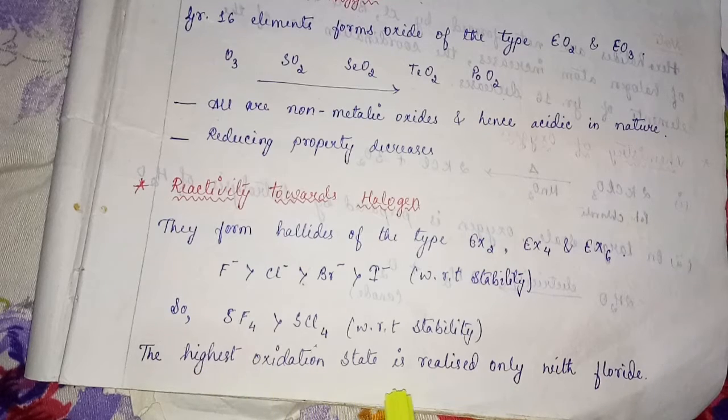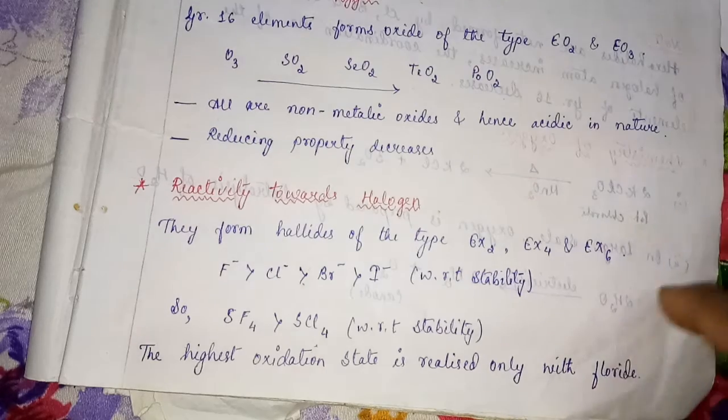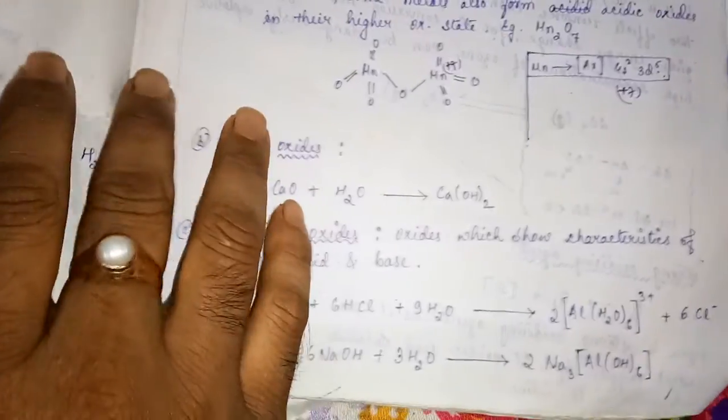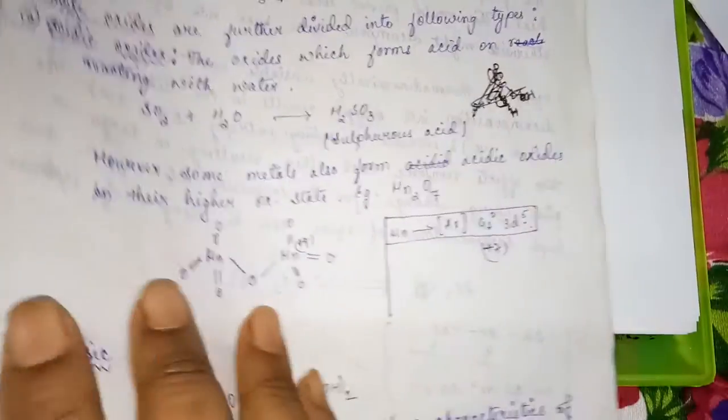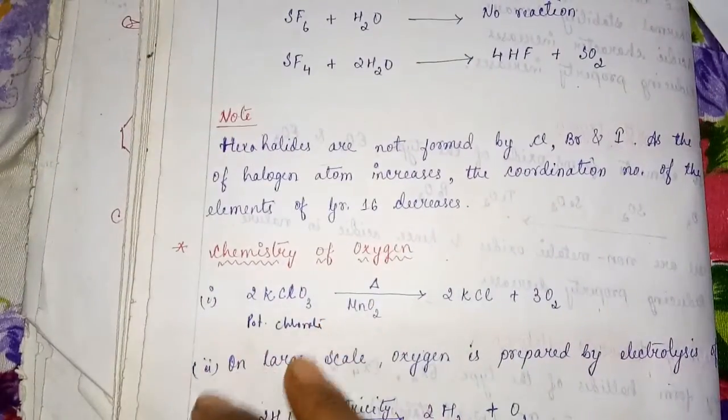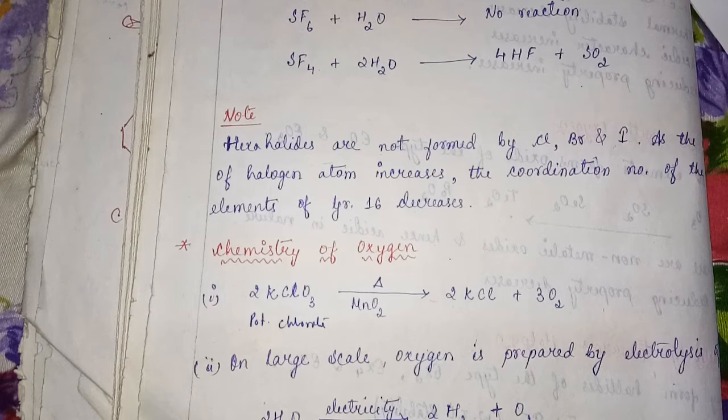The highest oxidation state is realized only with fluorine. For example, SF6, SF4. So SF6 is more stable compared to SF4.